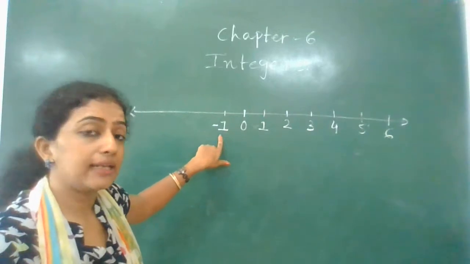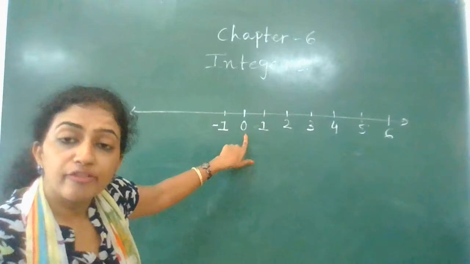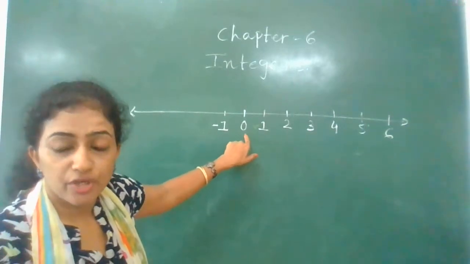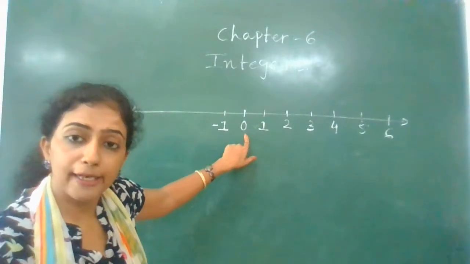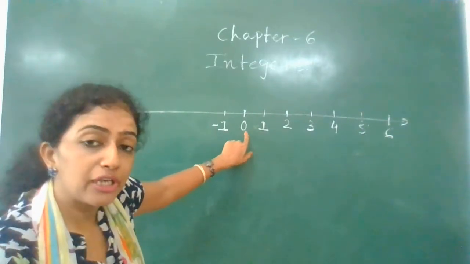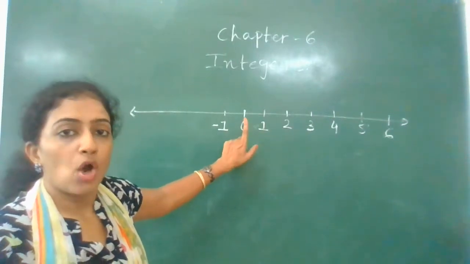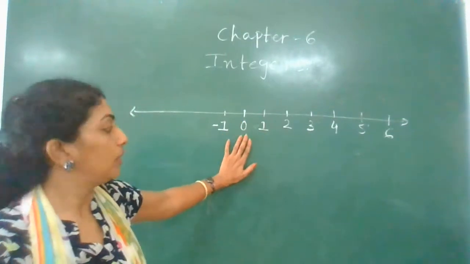As I have said, 0 is neither negative nor positive. It is an integer, but you cannot call it a positive integer or a negative integer. So 0 is 0 only.